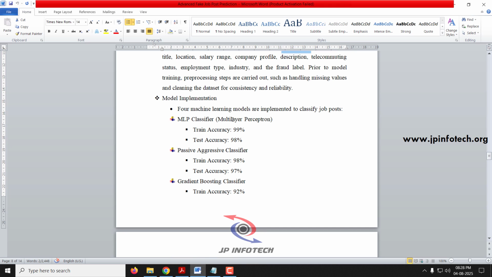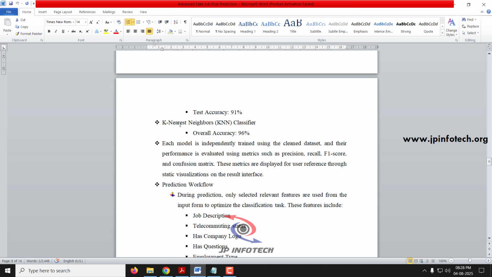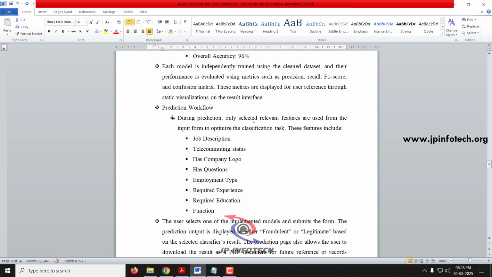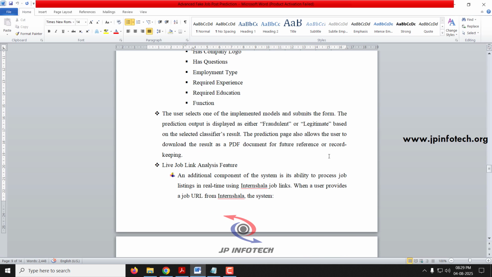We are going to use 4 models: MLP classifier, passive aggressive classifier, gradient boosting classifier, K nearest neighbor classifier. In the prediction part, we are going to use the features job description, telecommuting, has company logo, has questions, employment type, required experience, required education and function.